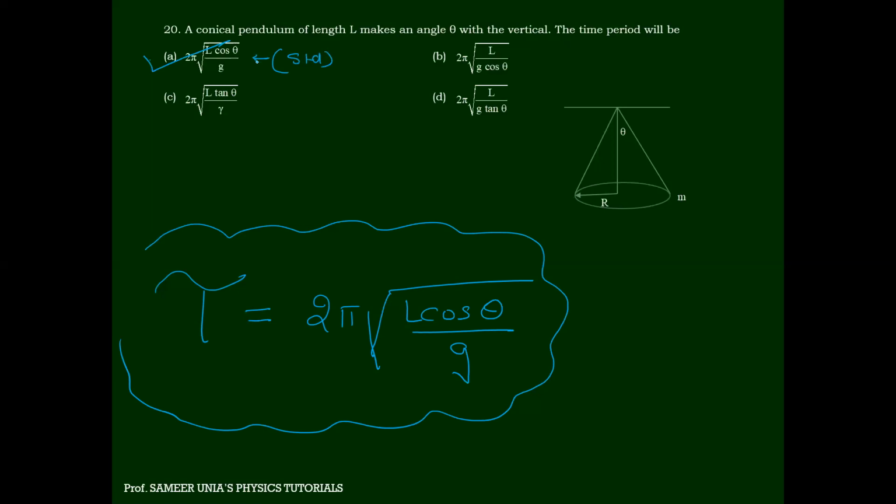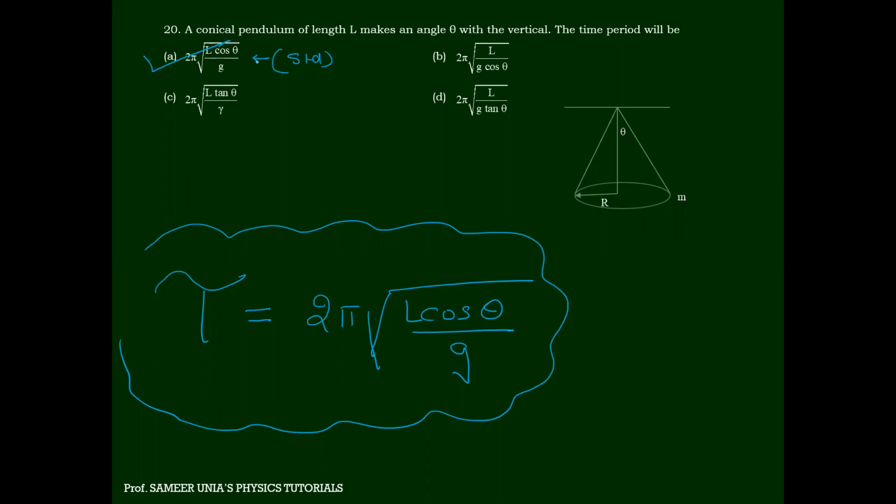We have done it in the synopsis. If it is a simple pendulum, it is root of L by G. But since it is a conical pendulum, you can see the diagram, it is 2 pi root of L cos theta by G. Okay.